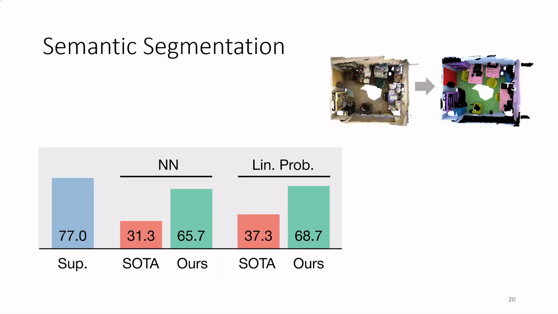We also evaluated our model quantitatively on the task of semantic segmentation. We freeze the model and produce features that are used in a nearest neighbor setup, where we classify points by searching the most similar ones in the training data, and in a linear probing setup, where we only train a linear layer to predict the point class. Results show that our method outperforms state-of-the-art methods and produces similar results to the same model trained from scratch.